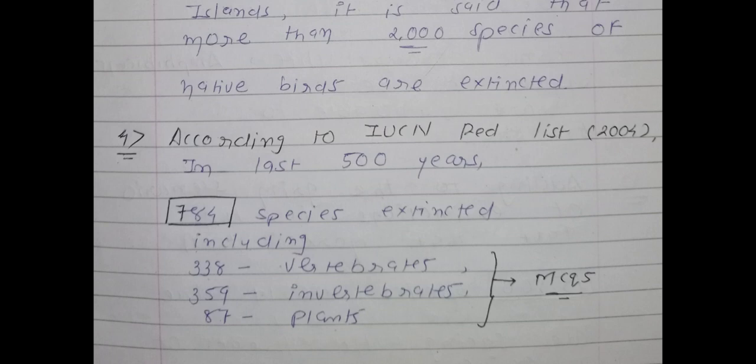See, in this question a total of 5 or 6 MCQs are there. See, the first MCQ is what? IUCN Red List 2004. Second MCQ, 500 years. Third one is a total of 784 species were extinct. The next one is 338 vertebrates. Next, 359 invertebrates and 87 plant species. So you will remember point number 4 for MCQ purposes.